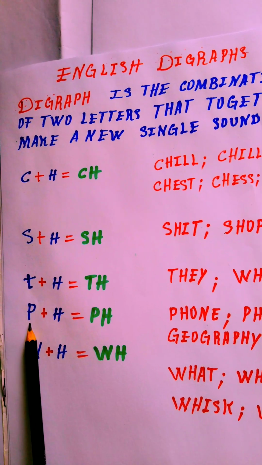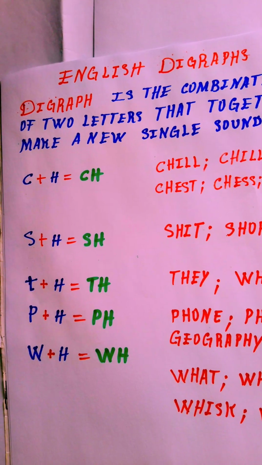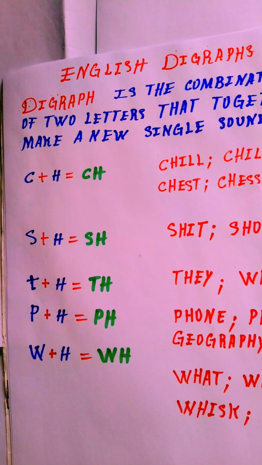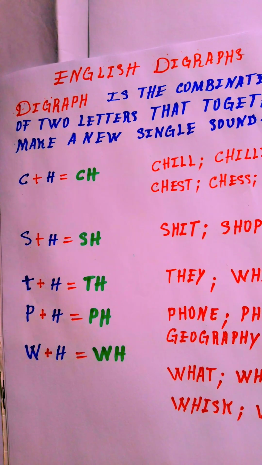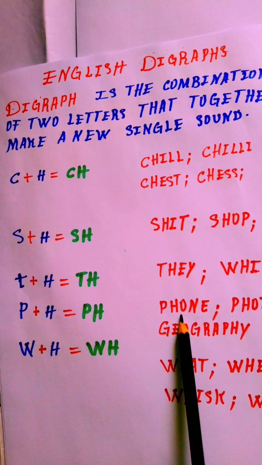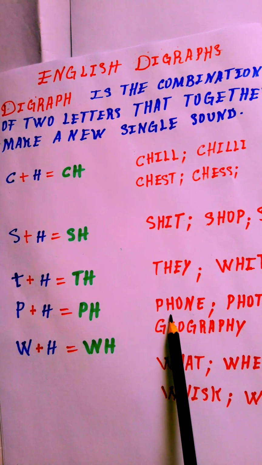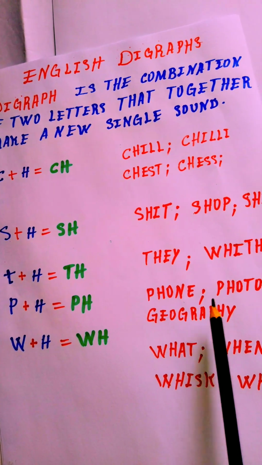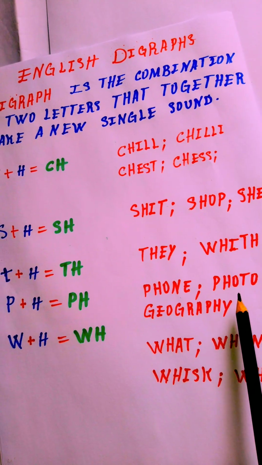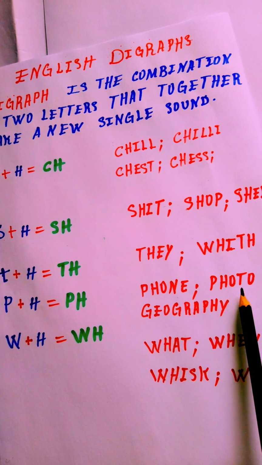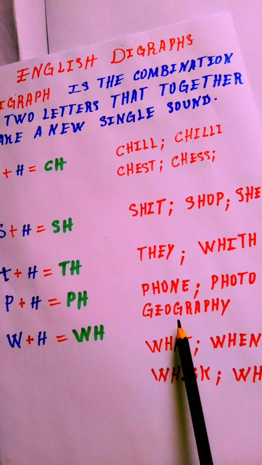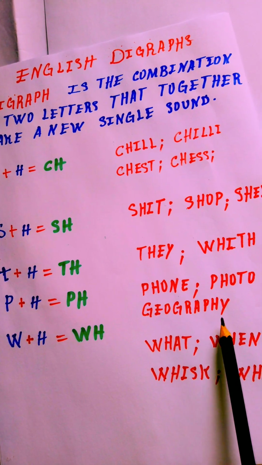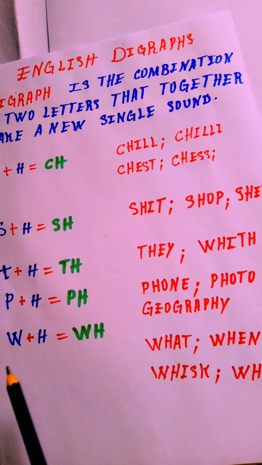Here we got P plus H. It makes a new single sound. F, f, f. Here we got fun, fun. Here we got photo, photo. And here we got geography, geography.